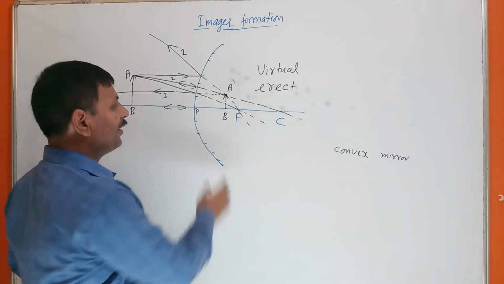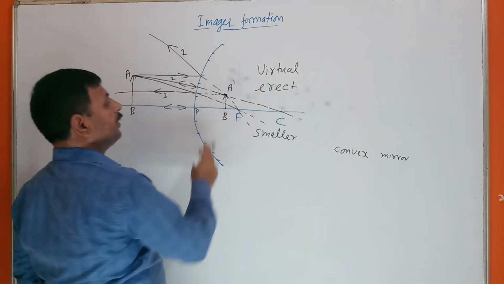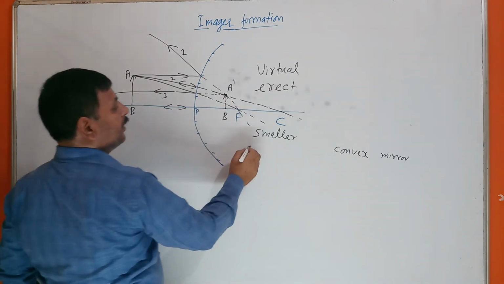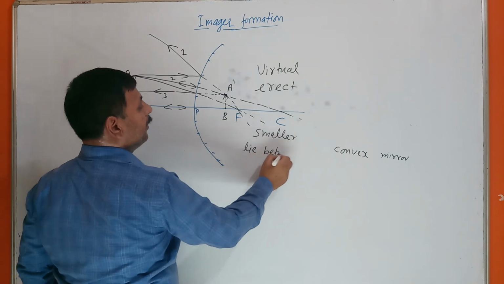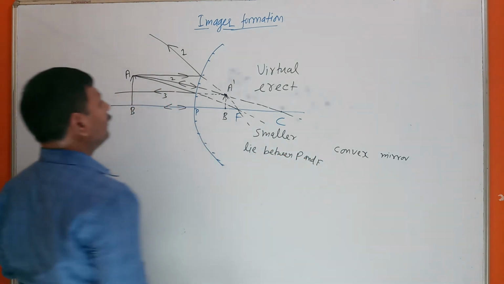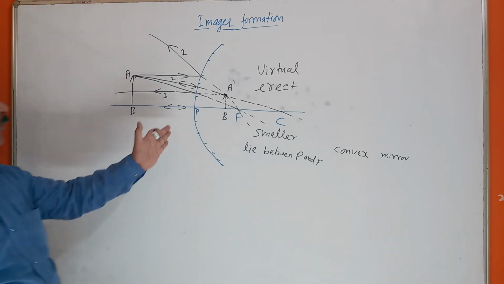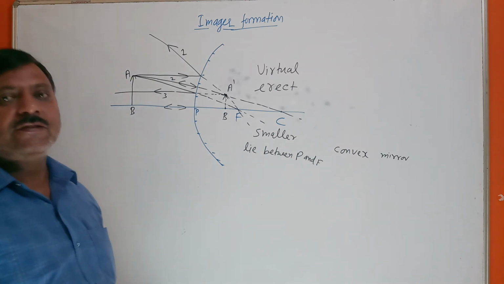Actually, the size, you can see, is smaller than the object and it lies between P, the pole, and the focus. So here I have shown you how we can form the image from a convex mirror.